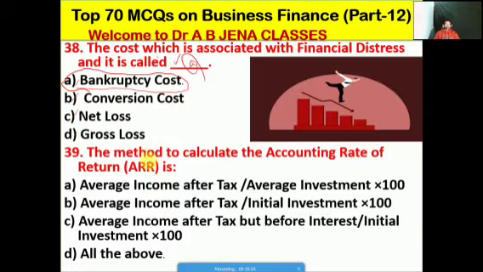So next one हम देखेंगे the method to calculate the accounting rate of return is क्या है, whether A it's average income after tax divided by average investment into 100, B it's average income after tax divided by initial investment into 100, C it's the average income after tax but before interest divided by initial investment into 100, D it's all the above.